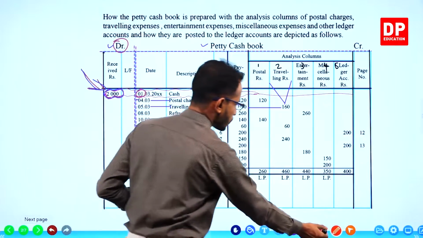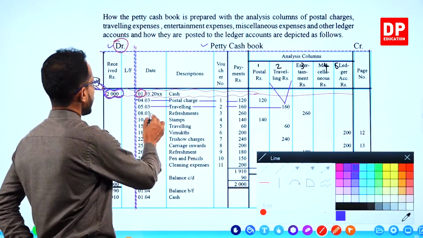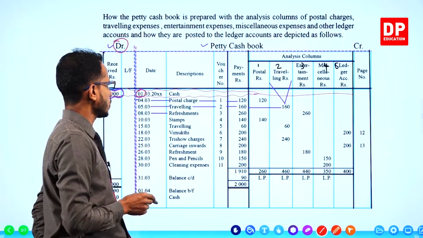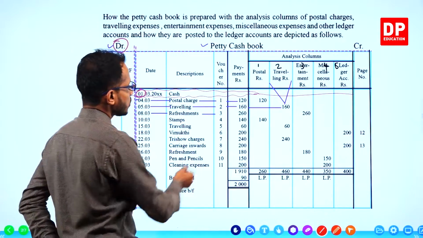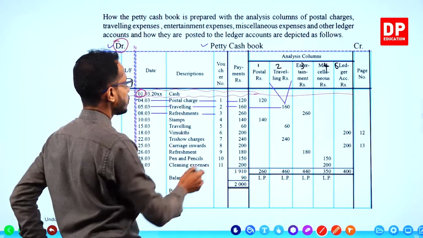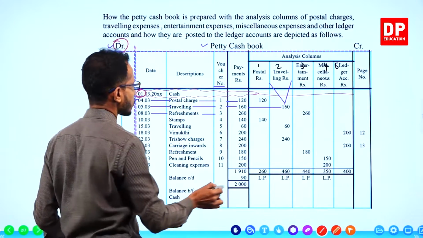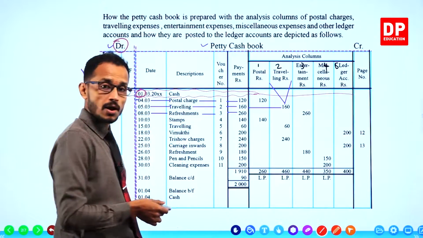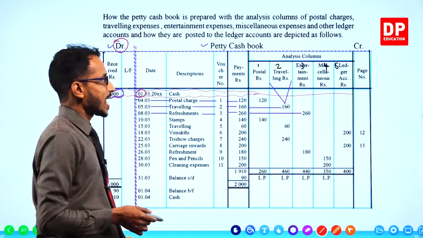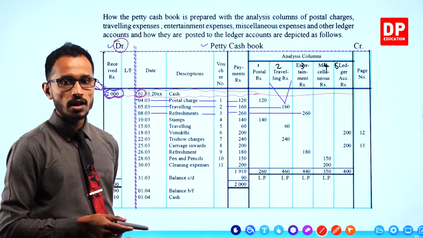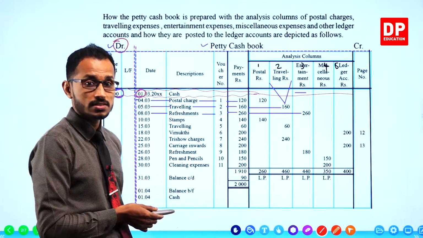All right. 8th March. Refreshments is the description. Voucher number 3. Put the voucher number in the voucher number column. All right. Then 260, the amount is recorded in the payments column. Again, the same amount is recorded in the relevant analysis column. In this case, the analysis column is entertainment expenses.